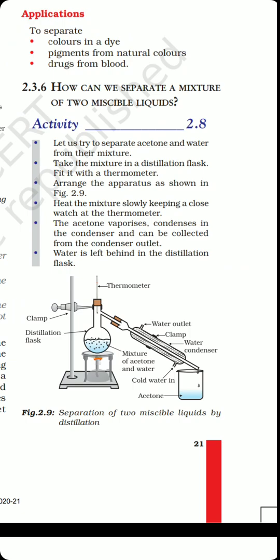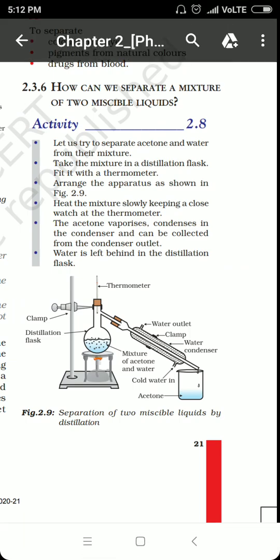The distillation process is based on the fact that out of the two miscible components of the mixture, one will have a lower boiling point than the other. The component which has a lower boiling point will be converted into vapor state first, and then we will condense these vapors through the condenser and collect them in the beaker on the other side. In this way, the highly vaporizable substance will be collected in the beaker, and the substance which has a high boiling point will remain in the distillation flask.